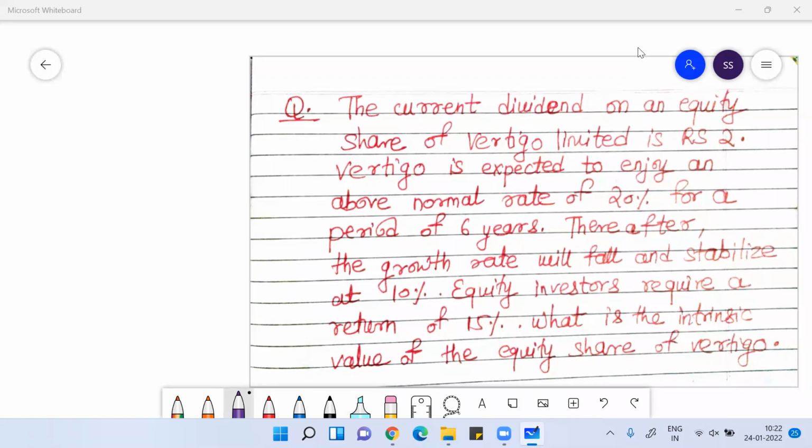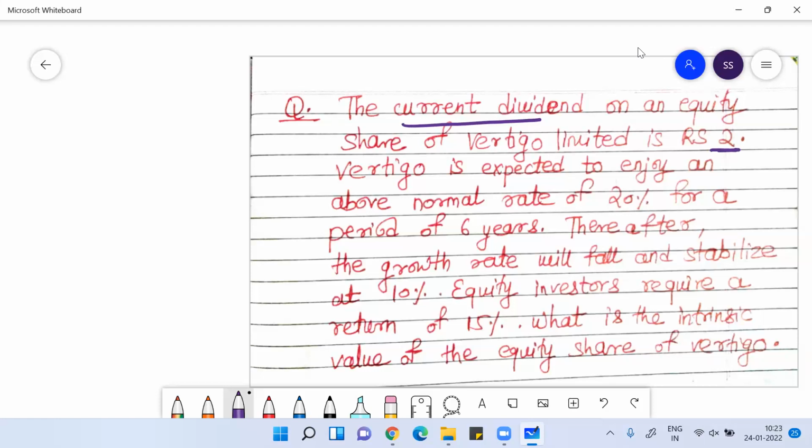So now you can see in this question that this is about the problems on discounted cash flow. It can be a problem of the two-stage growth rate model or the three-stage growth rate model. Here they have given you the current dividend on the equity share of Vertigo Limited, which is 2 rupees. So here they're talking about equity valuation, not firm valuation. When valuation comes, we can follow equity valuation or firm valuation. Here they're giving you the current dividend.